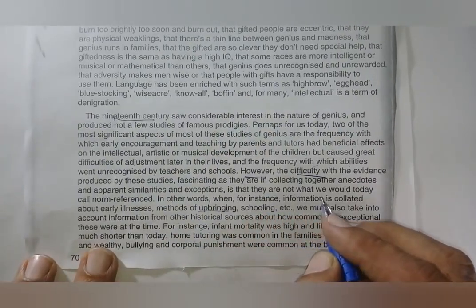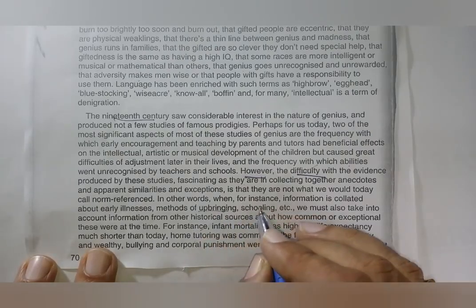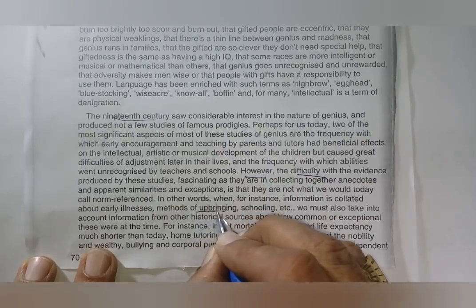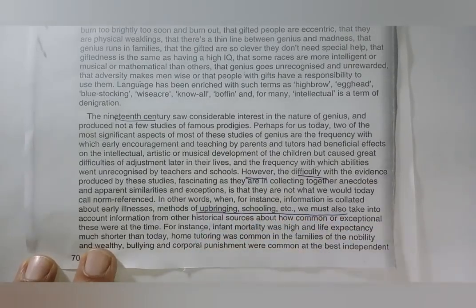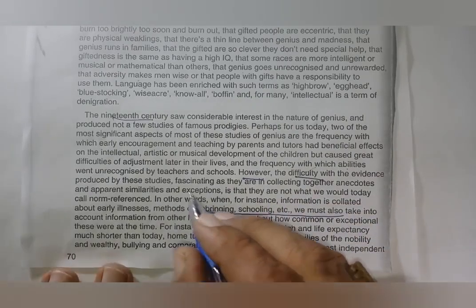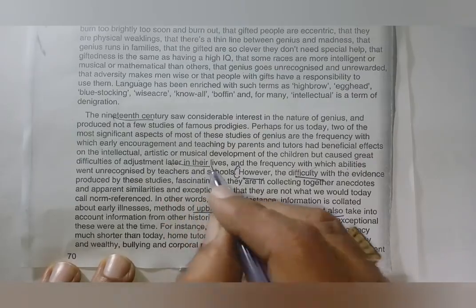They are not what we would today call norm phase. In other words, when, for instance, information is collected on methods of upbringing, schooling, etc. So here upbringing is there from this line.